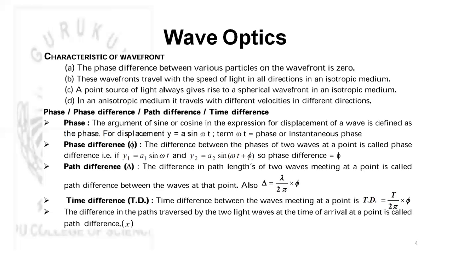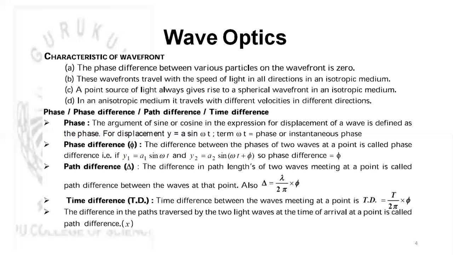Path difference: whenever there is a phase difference between two waves, there will be a corresponding path difference. That is the difference between the path lengths of the two waves meeting at a point, and the relation between phase difference and path difference is given by delta x equals lambda by 2 pi times delta phi. Here delta x refers to path difference and delta phi refers to phase difference. Time difference: the time difference between the waves meeting at a point is given by T by 2 pi times phi, where T is the time period of the wave.